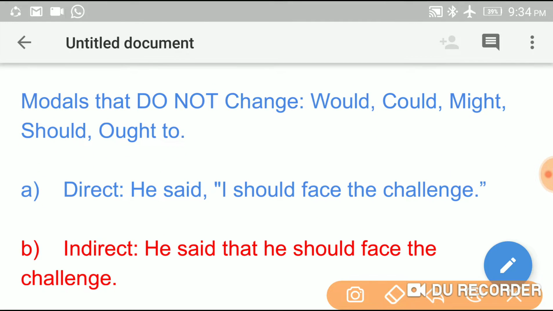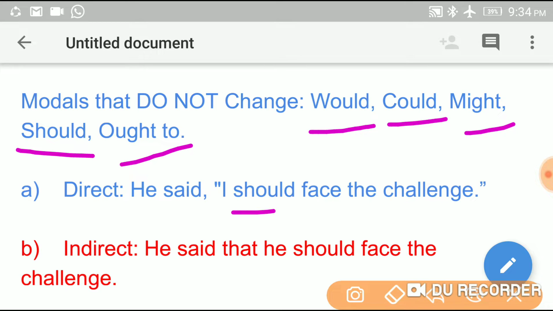Then there are some modals that do not change. For example, would, could, might, should, ought to. So these modals, if they are present in the direct speech, they will remain the same in the indirect speech. They are not going to change. For example, he said, I should face the challenge. So here he said that he should face the challenge. Here should, would, could, might, ought to will remain same in the indirect speech. There will be no change in that.